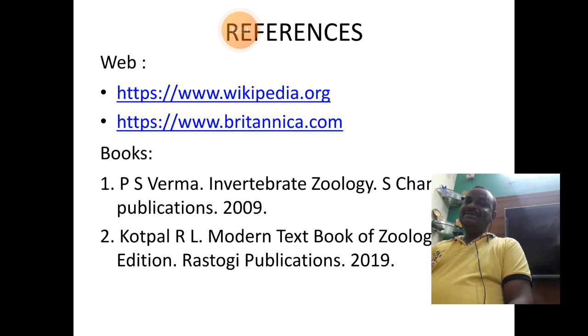The references: web includes Wikipedia and Britannica.com, and books include Invertebrate Zoology by P.S. Verma and Modern Textbook of Zoology by Kotpal.